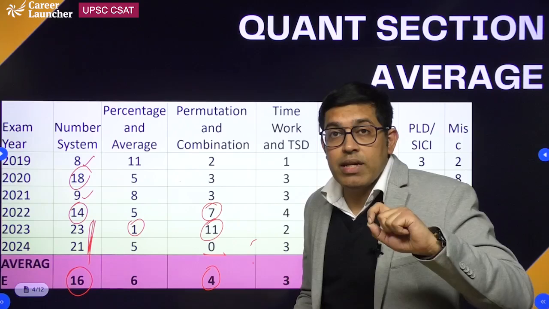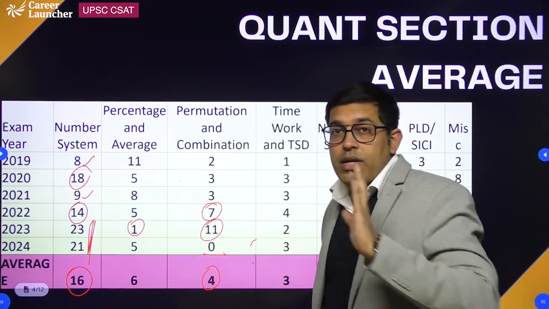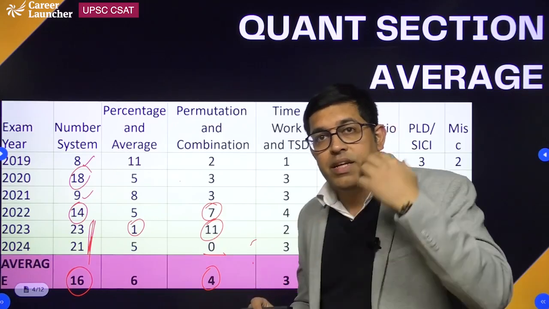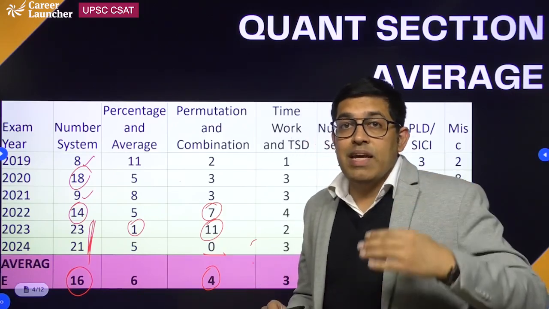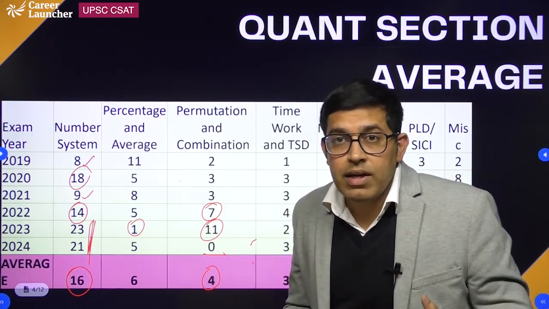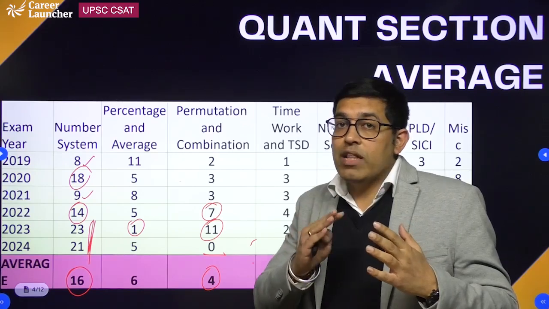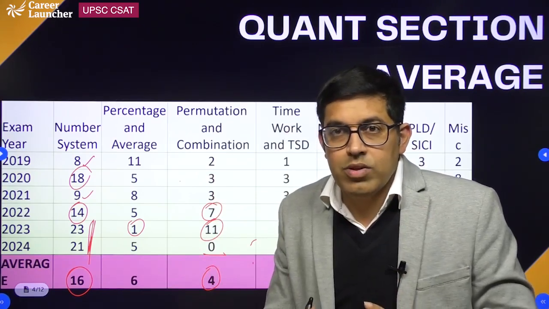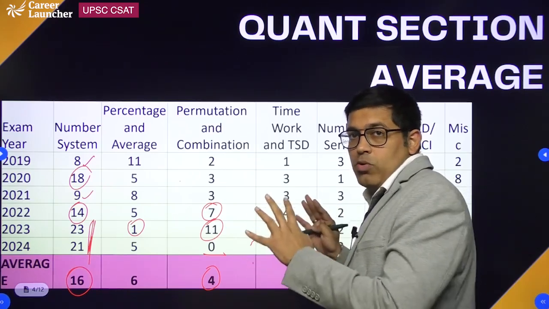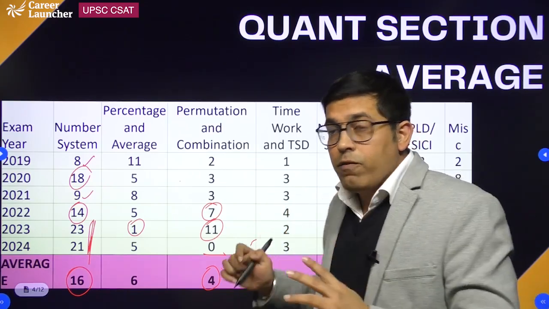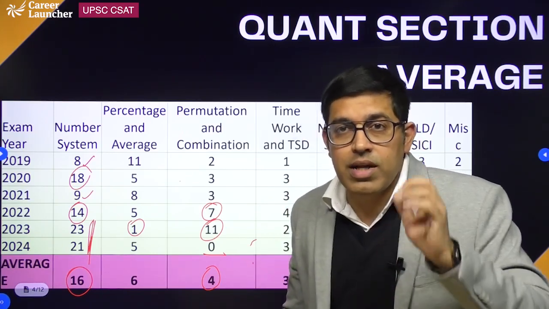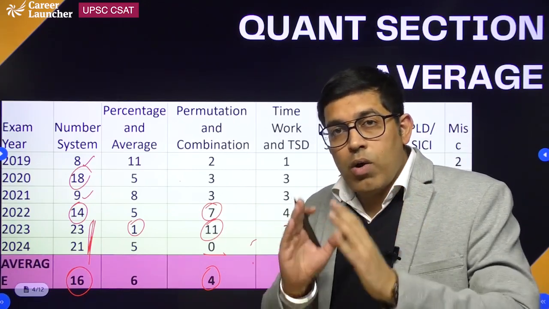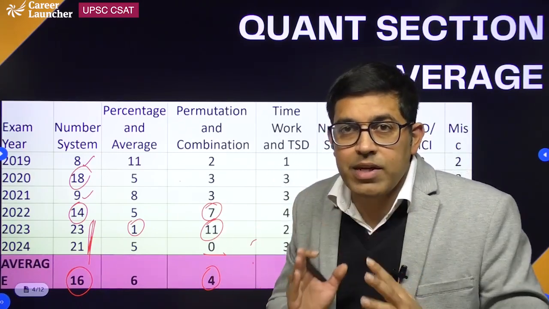Okay, so that is something that you need to derive from this particular table, that although there are topics from which UPSC regularly asks questions, UPSC has that knack of unpredictability, which means that you cannot leave any section. You cannot rely only on 5-6 topics. So that's the takeaway from here. We are trying to find out which are the important topics, but seeing this, we must derive this conclusion that you cannot leave any topic behind. You have to give due importance to almost every topic. Quant is your biggest section, maximum number of questions are being asked from quant.